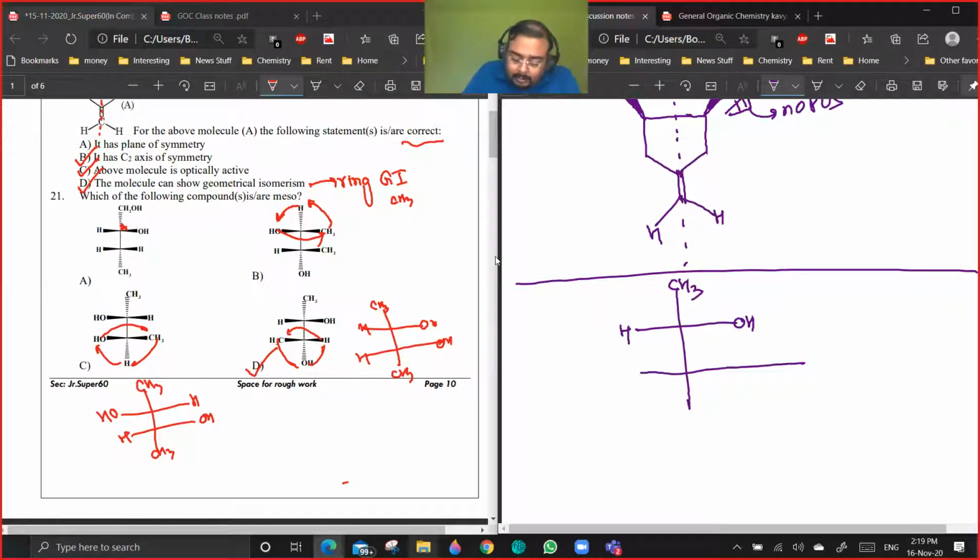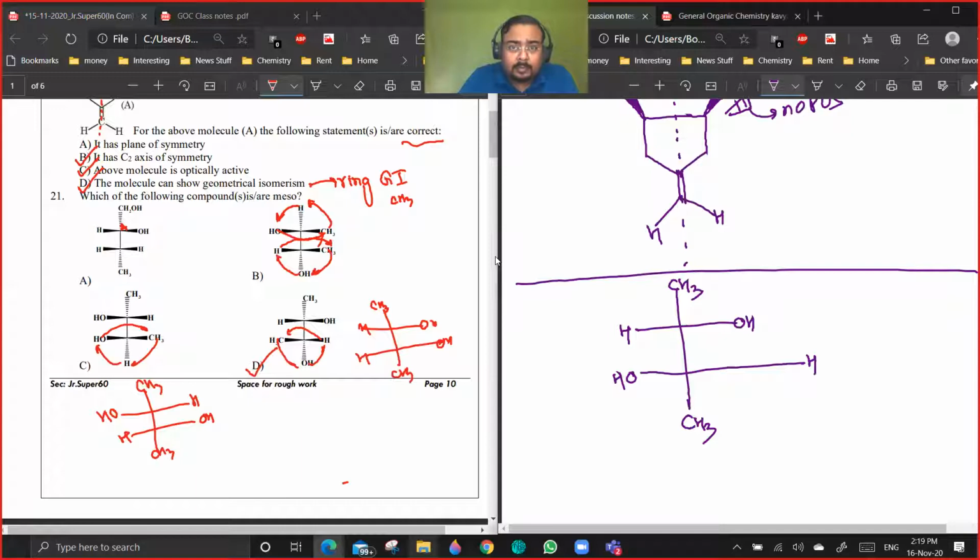So now you see for the second one, I want CH3 here. So I will be rotating it here. So where will OH go? OH will go this side and H will go this side. So I can write H here. I can write OH here. I can write CH3 here. Getting my point? Yes or no?